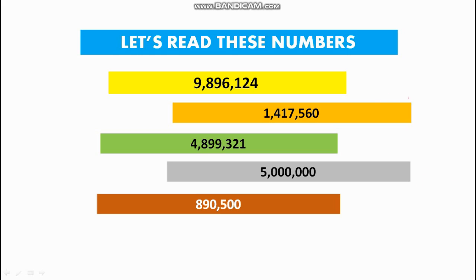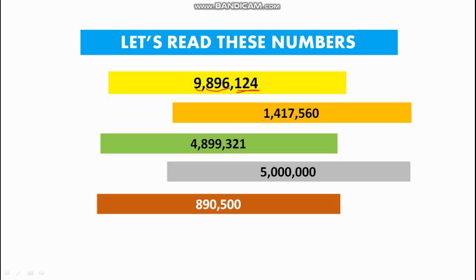Now let's do some reading of these numbers. How do we read these numbers? Let us try them. 124 is here. This is ones period. This is thousands and this is millions. 9,896,124, and we are going to write it in the same way.